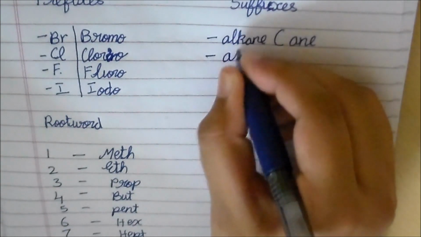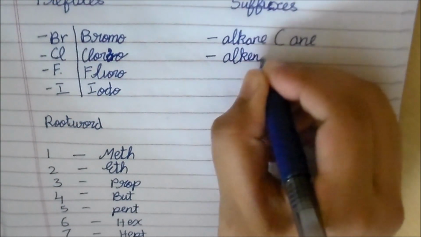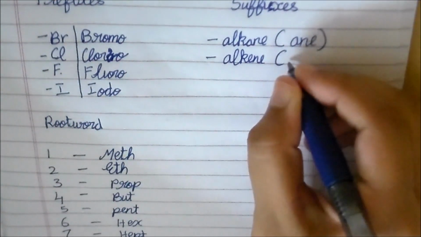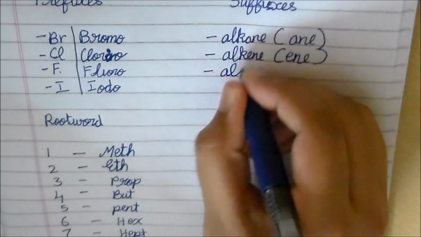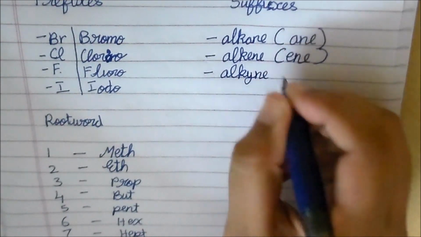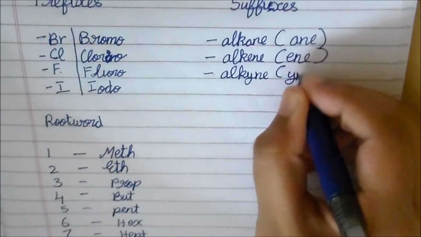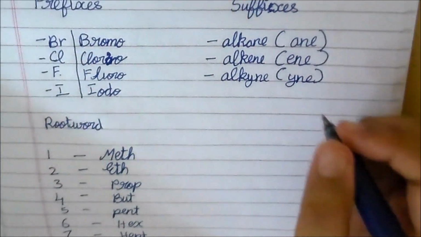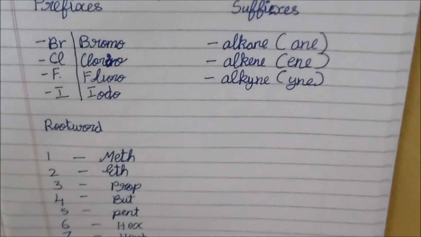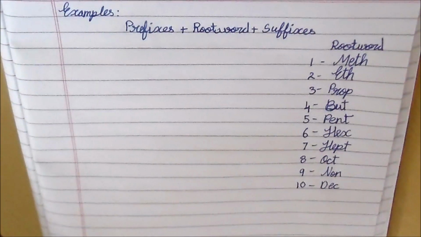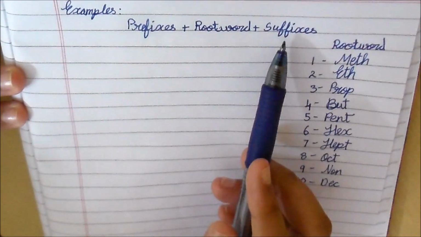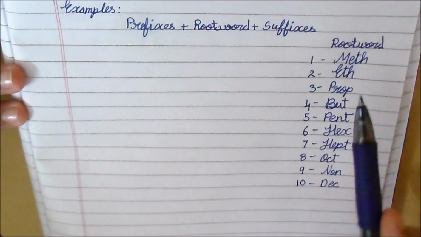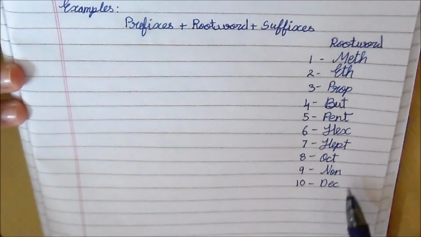If the bonding is alkene, it will be ene at the end. And if it's alkyne, it will be yne at the end. Now let's see some examples for naming. You should keep in mind the formula prefixes plus root word plus suffixes, and you should remember this root word table.